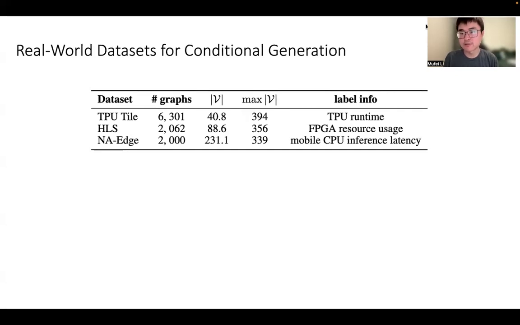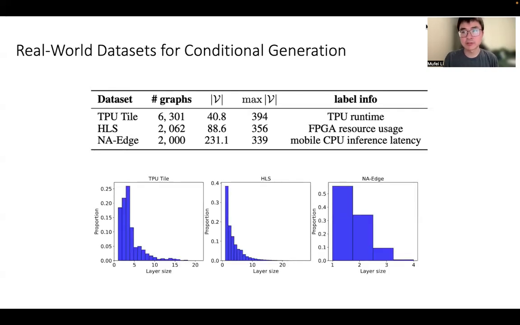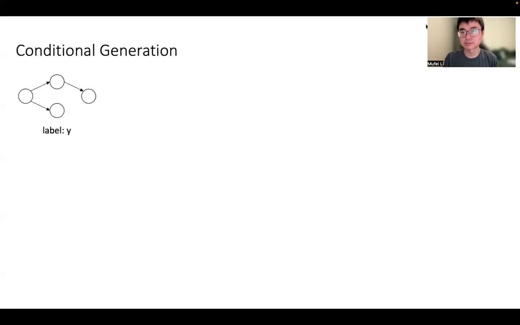HLS, high-level synthesis, is a collection of intermediate data flow representation graphs for compiled C programs, with the labels indicating the resource usage of lookup table measured on FPGAs. MLArch is a collection of neural architectures with labels indicating their inference latency on mobile CPU. By plotting the distribution of the layer sizes, namely the number of nodes in a layer, we can see that these distributions tend to be long-tailed.